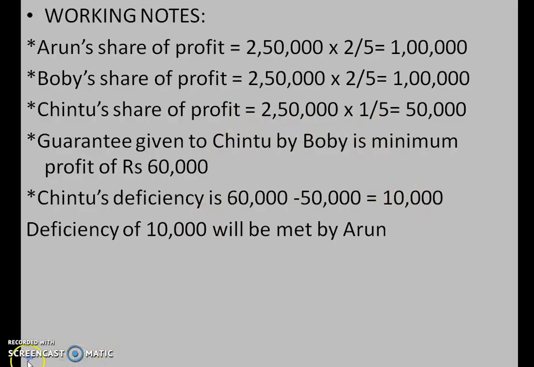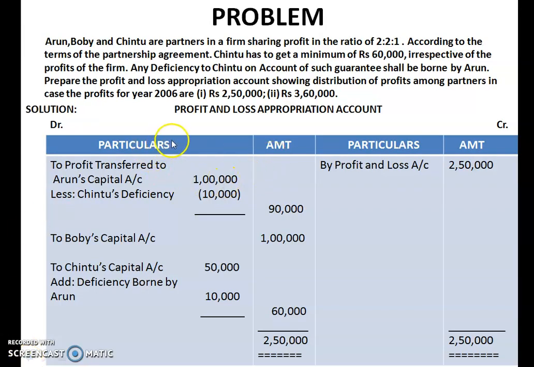Now let us come to the solution part. To profit transferred to Arun's capital account. So from the working note we got that 1 lakh is Arun's share. From this 1 lakh he is giving 10,000 to Chintu. So you have to write less Chintu's deficiency. After subtracting this 10,000 from 1 lakh, you will get 90,000. This is Arun's share after meeting the deficiency of Chintu.